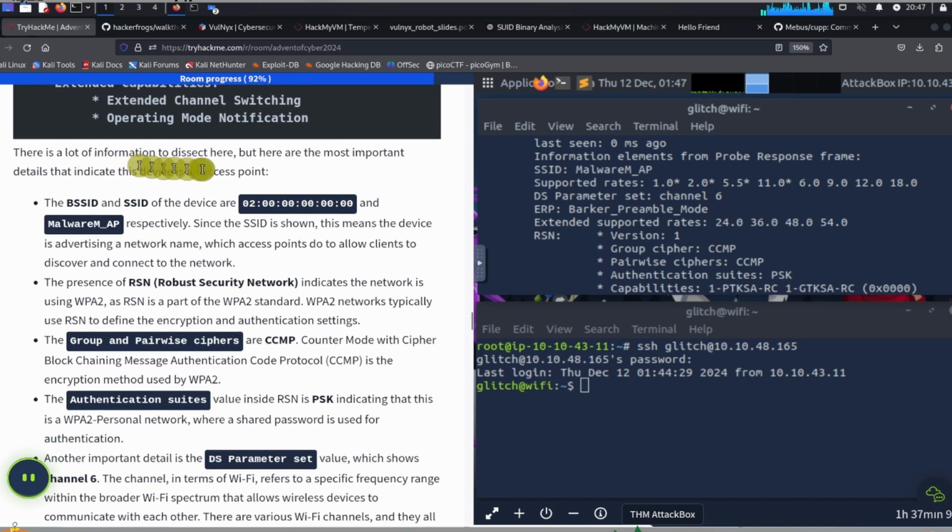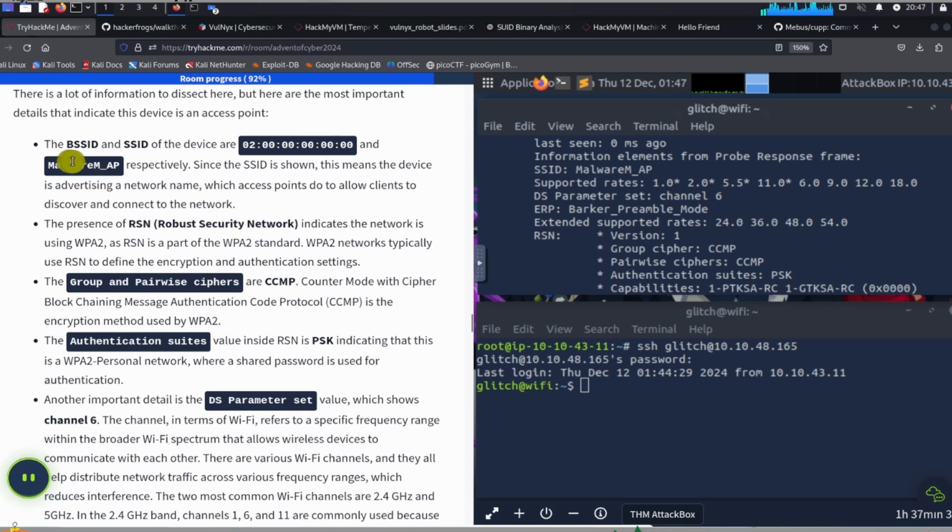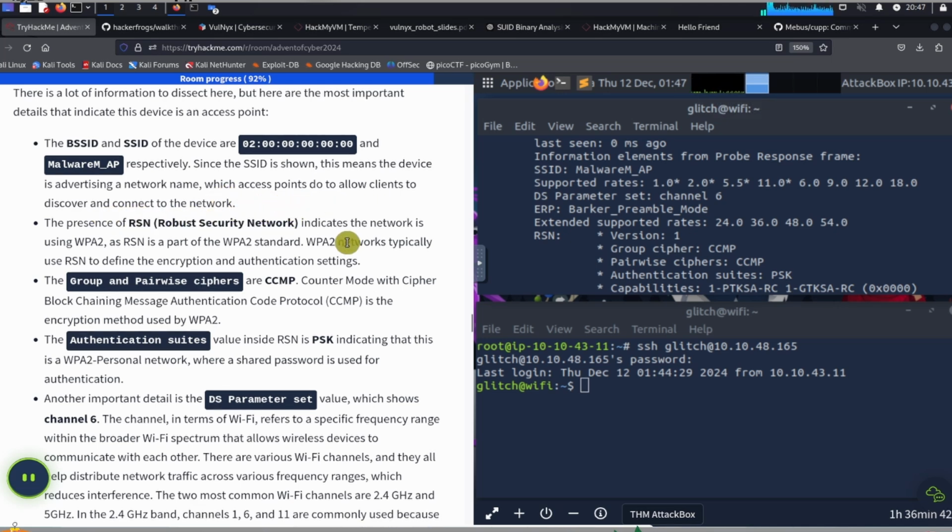There's a lot of information to dissect here, but here are the most important details to indicate that this device is an access point. The BSSID and SSID of the device are this value over here, and malware MAP, respectively. Since the SSID is shown, this means the device is advertising a network name, which access points do to allow clients to discover and connect to the network.